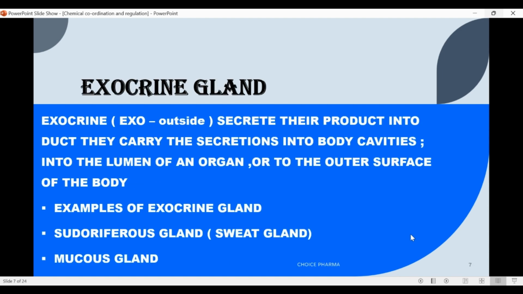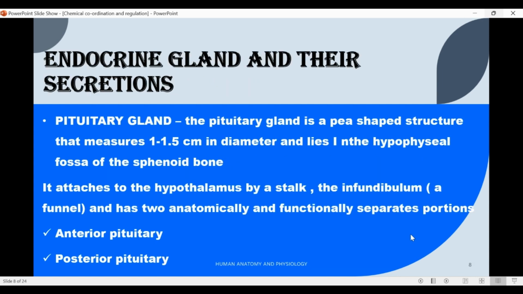Next is exocrine gland. Exo means outside. Exocrine glands secrete their products into ducts. They carry the secretion into body cavities, into the lumen of an organ or the outside surface of the body. Examples of exocrine glands are sudoriferous or sweat glands, mucus glands, digestive glands, etc. Now endocrine glands and their secretions.